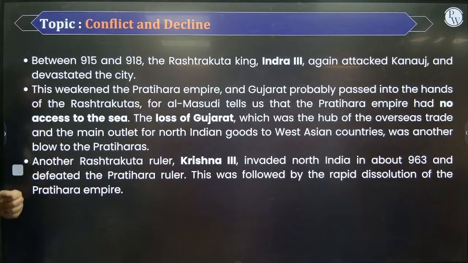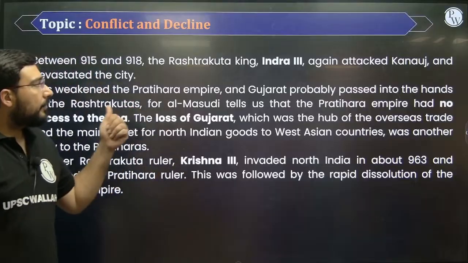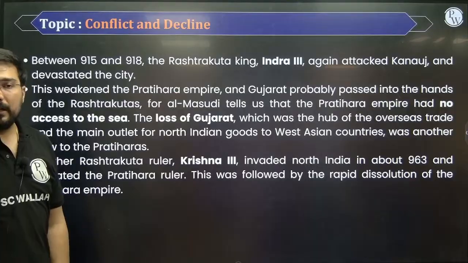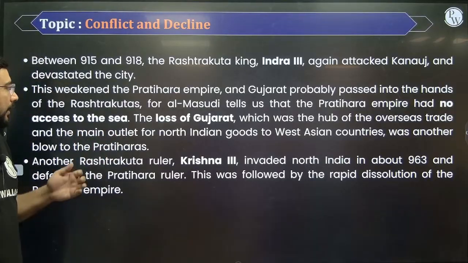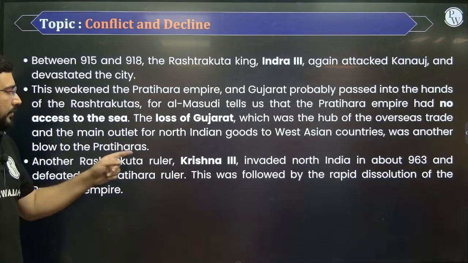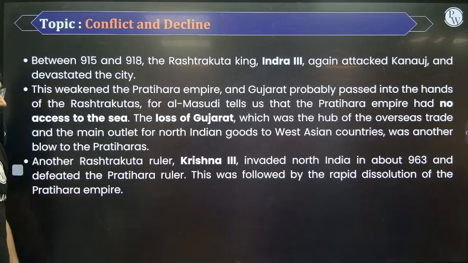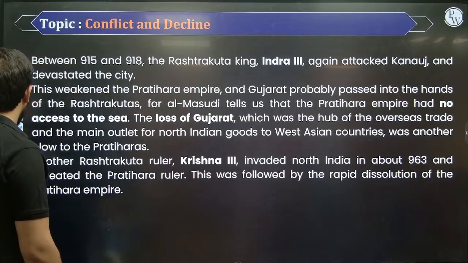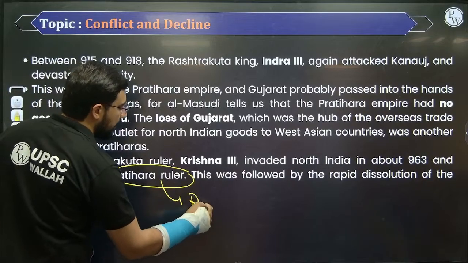Then later on, as all of us understand, the Pratiharas came under attack from the Rashtrakutas. One person was Indra III, the king of the Rashtrakutas. He attacked, and that broke the backbone of this empire. Later on, they also lost Gujarat. And finally, Krishna III invaded North India in 963, and that was the end of this Pratihara empire. And after the decline of these Pratiharas, we see the rise of multiple Rajput dynasties.